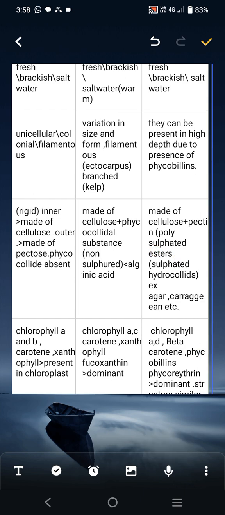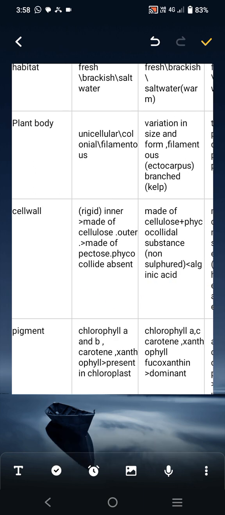If we discuss Rhodophyceae, they can be present at great depth due to the presence of phycobilins. Phycobilins are the substance present in Rhodophyceae which helps them to live at high depth.